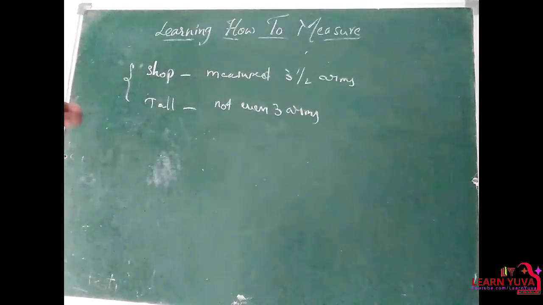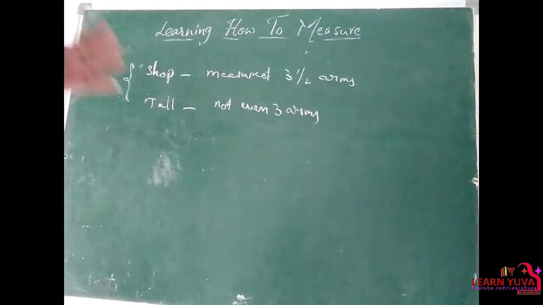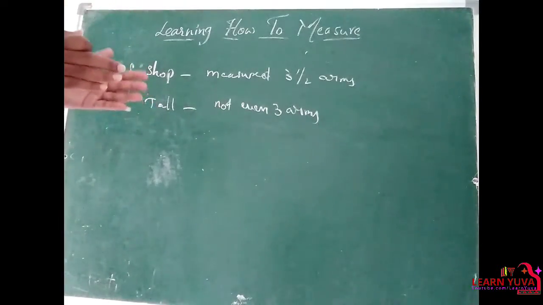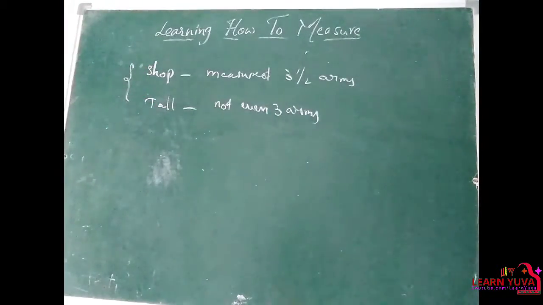The shopkeeper replied that his own arm was the standard for measuring the cloth. So measuring cloth from shop to shop or person to person may vary, depending upon the size of the persons, right? They both argued about whose arm should be taken as the standard.